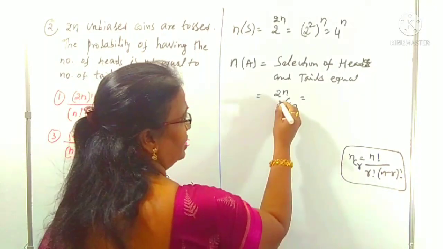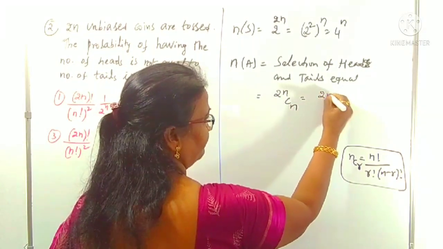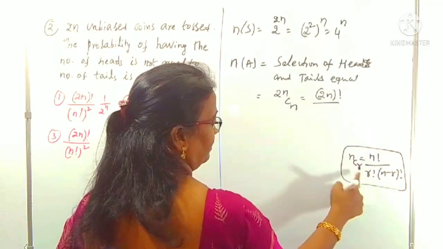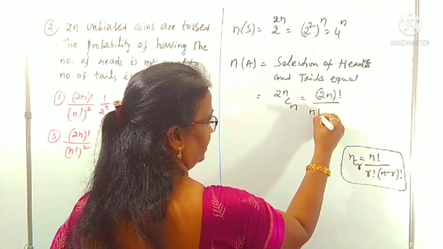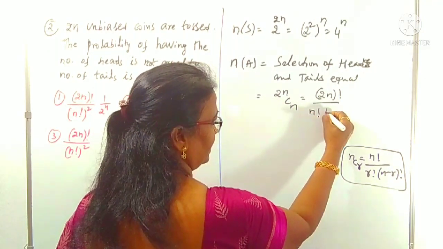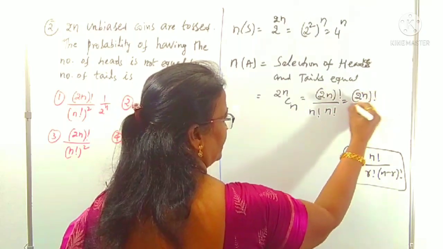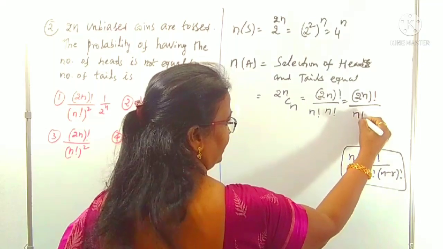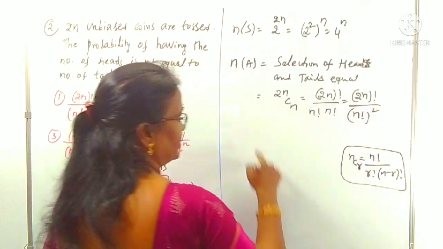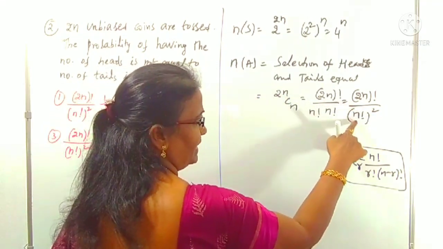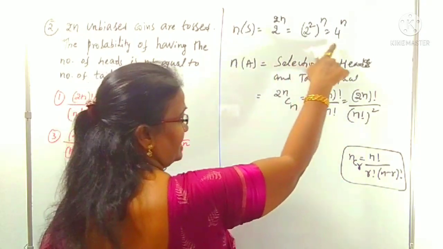According to this formula, 2nCn is 2n factorial by n factorial into the difference, which is also n factorial. This is 2n factorial by n factorial into n factorial, which is n factorial whole square. So n(A) is 2n factorial by n factorial whole square. n(S) is 4 power n.